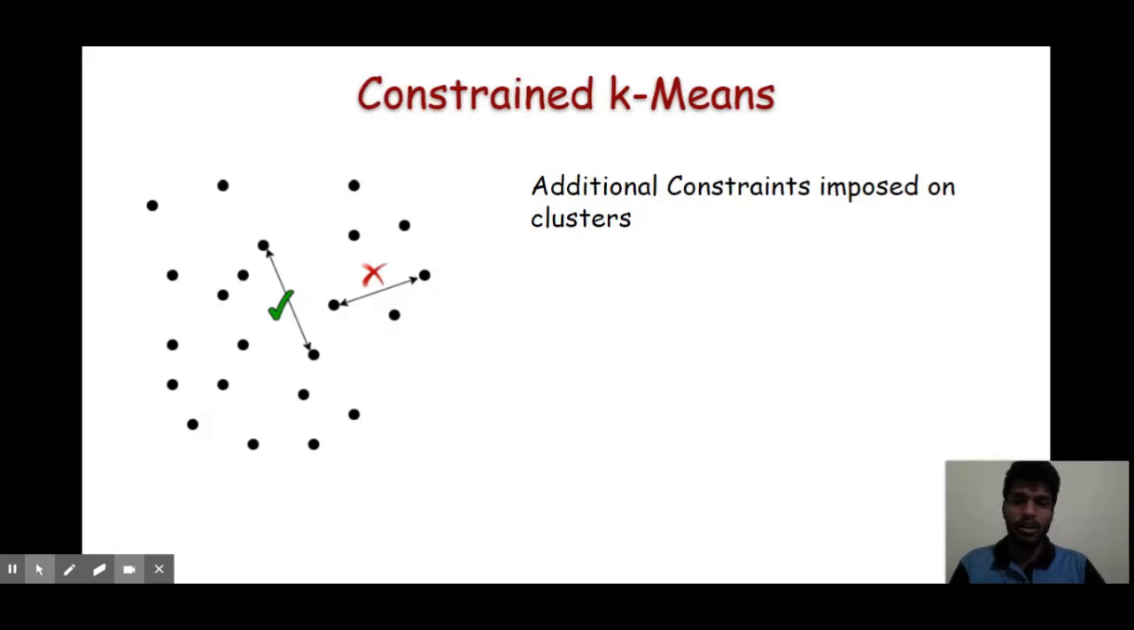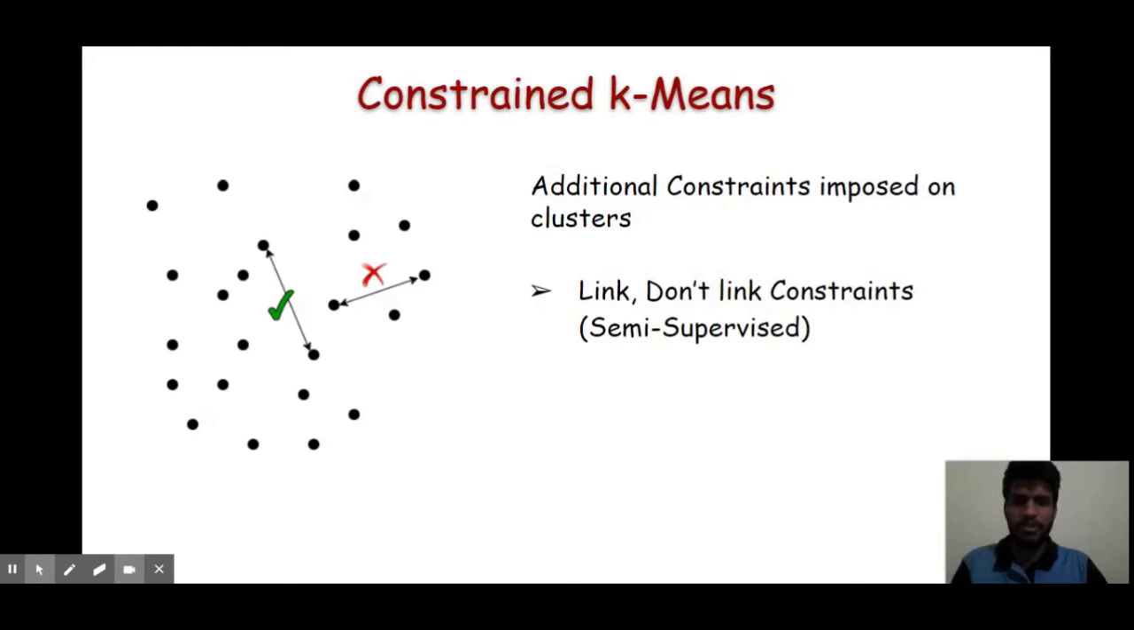These types of constraints generally appear in semi-supervised setting when some extra information is already given to us and we want to find the optimal clustering of the data set while satisfying all these constraints. These types of constraints are also known as link and don't link constraints, which appear in semi-supervised setting.